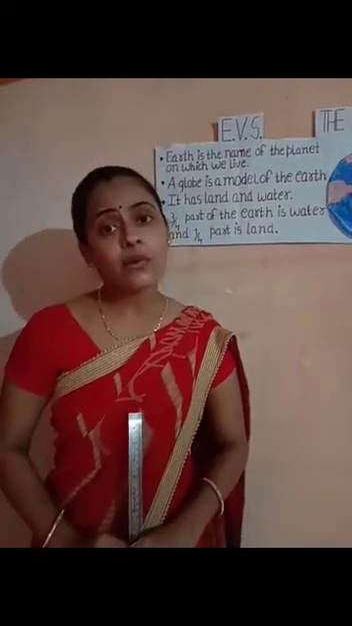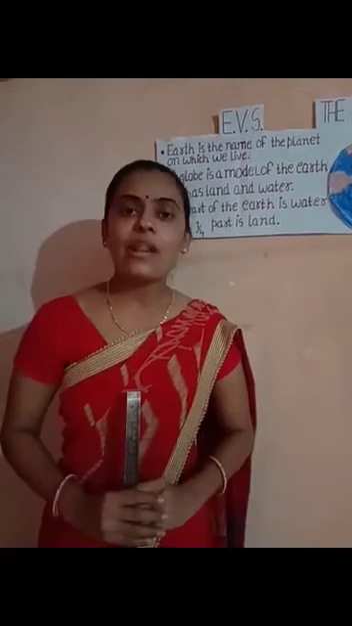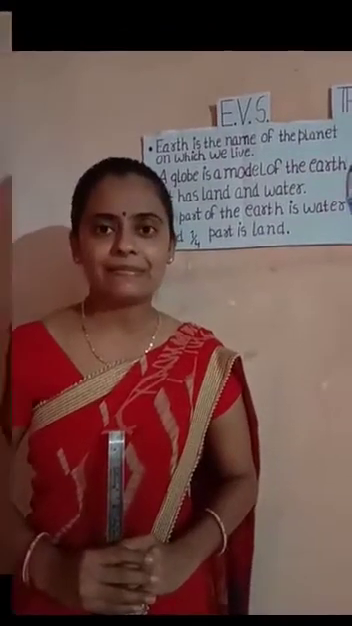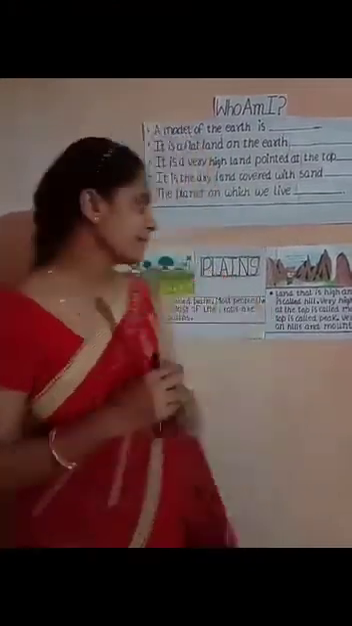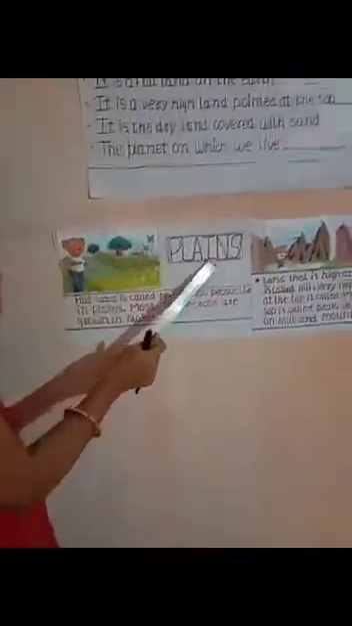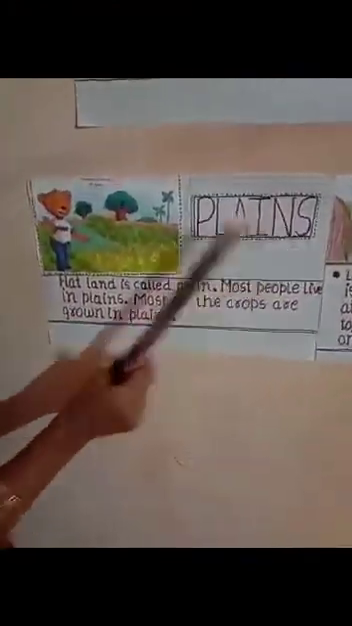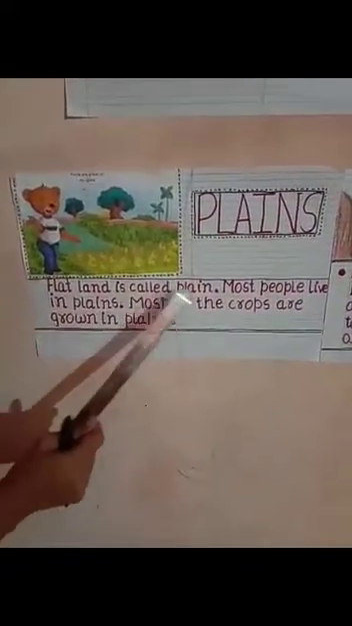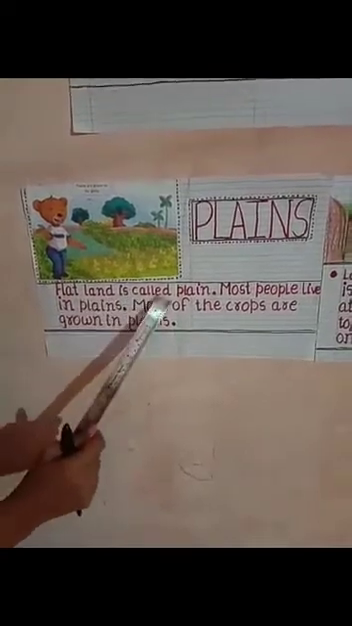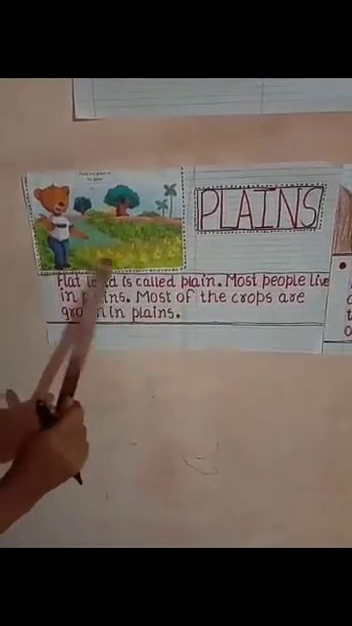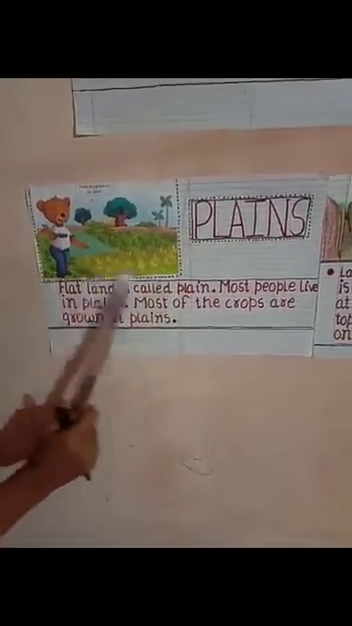Land on the Earth is high or low, green or yellow. There are different forms of land. So let's understand them. Plains are one of the major landforms on the Earth. Plains. Flat land is called plain. So what is a plain? Flat land is called plain. The land which is flat, like this way, okay?